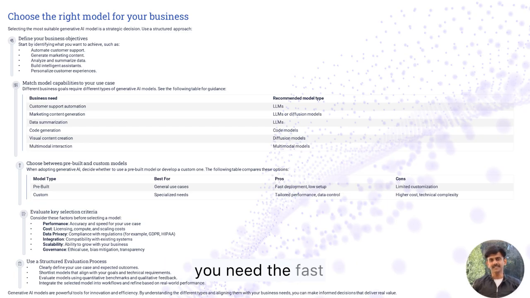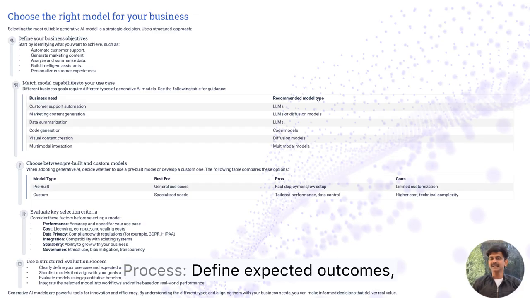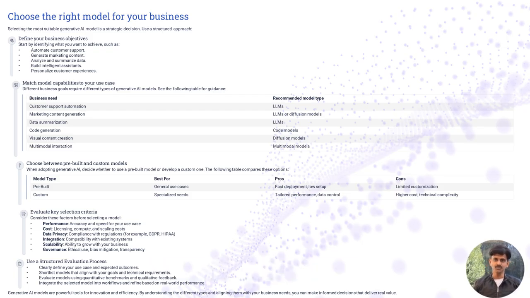Decide if you need the fast deployment of a pre-built model or the tailored performance of a custom one. Evaluate key selection criteria. Consider factors like performance, cost, data privacy, integration, scalability, and governance. Use a structured evaluation process. Define expected outcomes, shortlist models, evaluate them using benchmarks, and refine them based on real-world performance.